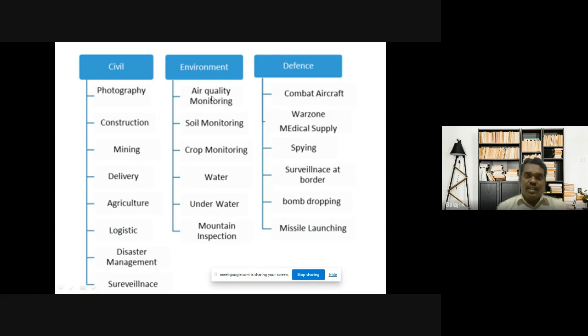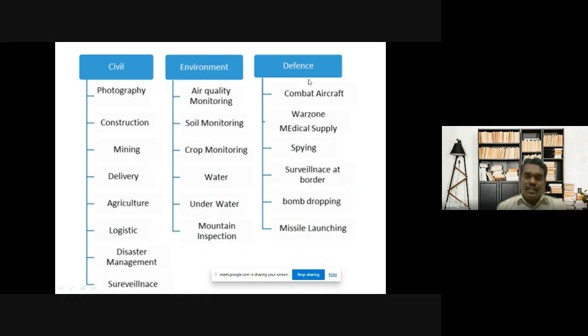And environmental related means to monitor the environmental activities like air quality monitoring, soil monitoring, crop monitoring, water, underwater related observations, mountain inspection. So these kinds of environmental activities also use the drone.